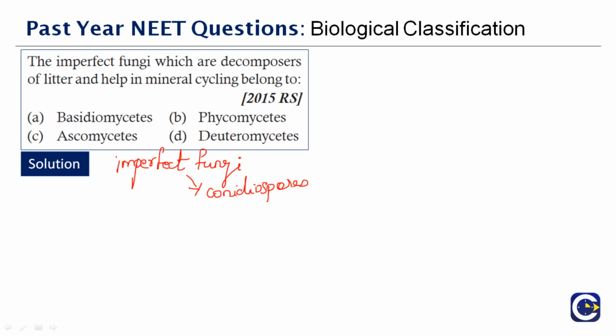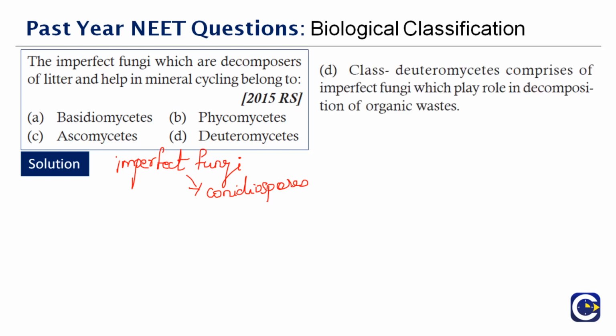The somatic body is characterized by septate mycelium, branched hyphae, and an asexual life cycle. Now, the one which helps in decomposing, out of the 4, is deuteromycetes. Class deuteromycetes comprises imperfect fungi, and they are helpful in decomposing organic waste. Therefore the correct answer is option D.